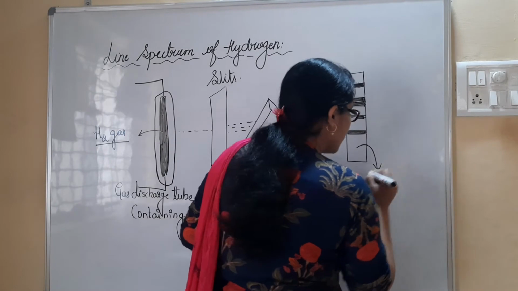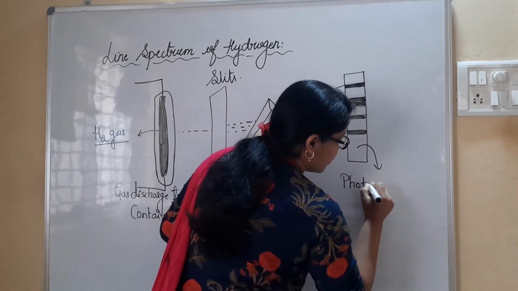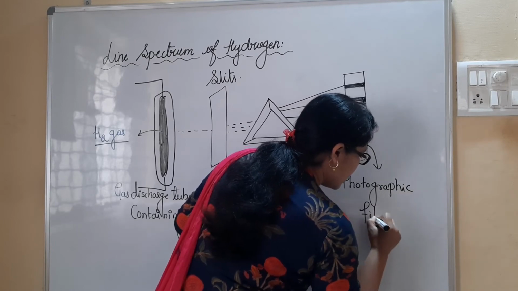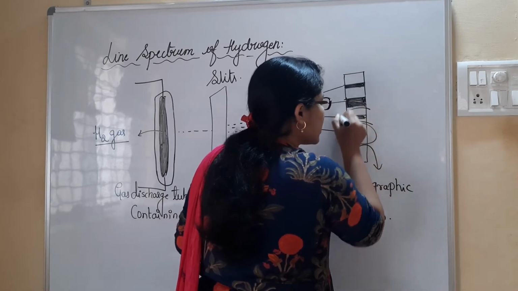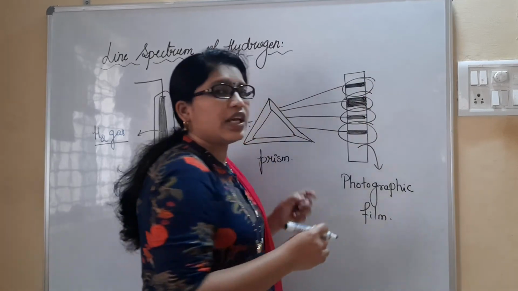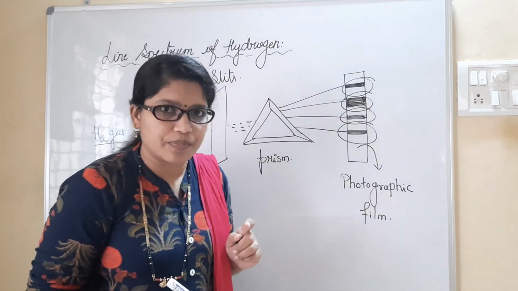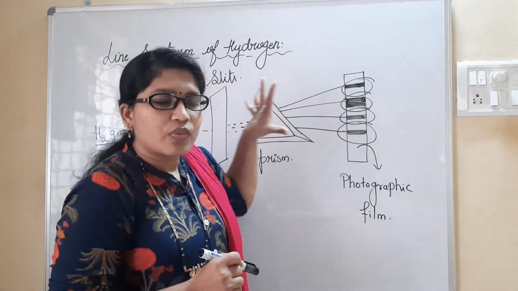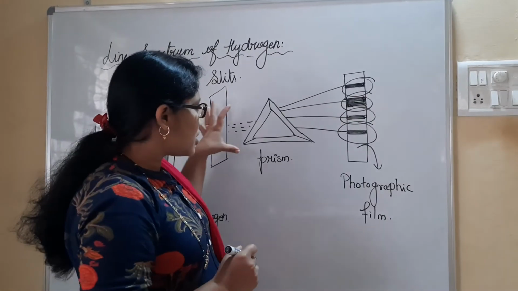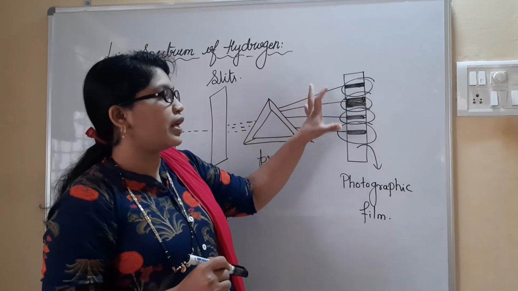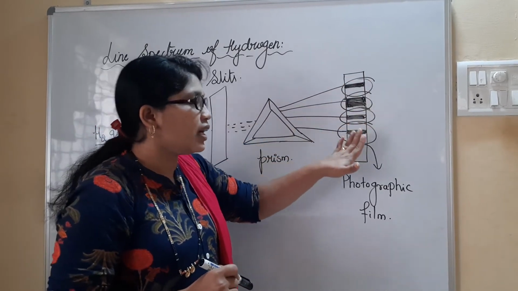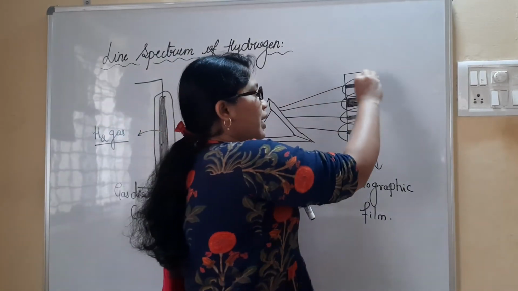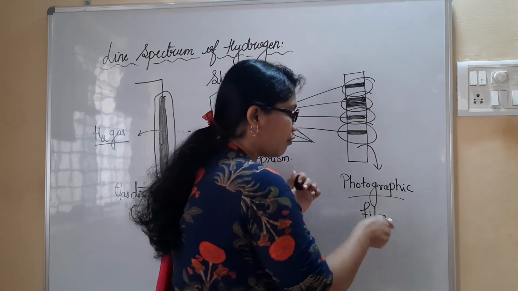The photographic film shows us different strips which are arranged in the increasing order of their wavelength. The light which is passed over here is arranged in the increasing order of wavelength, due to which we observe many lines in the photographic film.